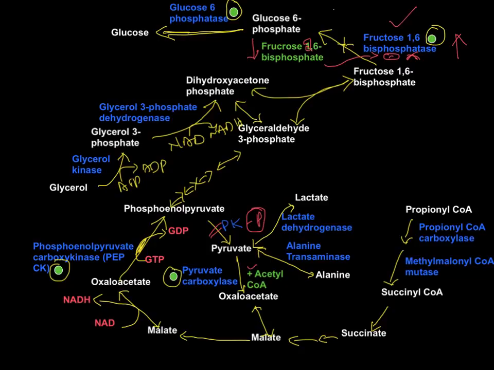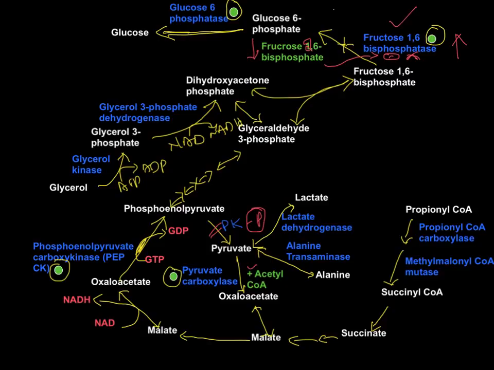Along with glucagon, cortisol, epinephrine, and growth hormone, all these three hormones also induce all the four enzymes that I have mentioned in the gluconeogenesis process. When the person gets into well-fed condition, when insulin is more, during that time pyruvate carboxylase, phosphoenolpyruvate carboxykinase, fructose 1,6 bisphosphatase, and glucose 6-phosphatase enzymes will be repressed. So this is all about regulation of gluconeogenesis.